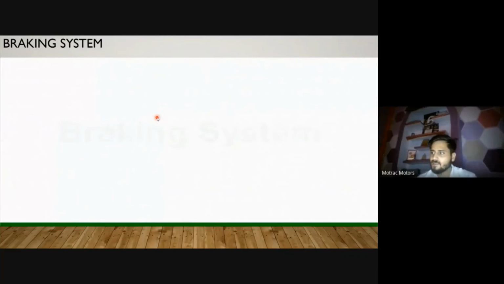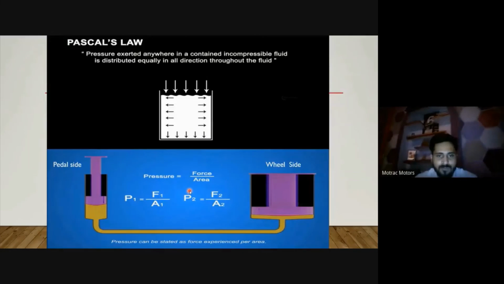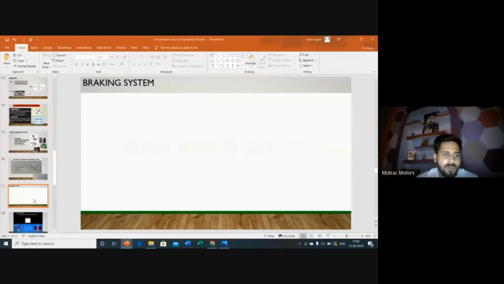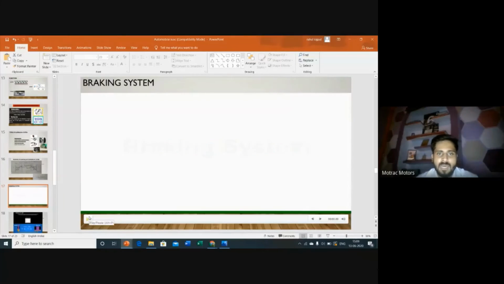Okay, so I'm just coming to the braking department. Guys, I'm completing all the sections in a very brief manner. If you have any kind of doubt, you can connect with me after this session. Okay, I'm starting the braking system. A braking system helps to stop a vehicle or reduce the speed of a vehicle. I'm just showing this video. Just watch this video and I'll explain all the things. I hope all your doubts will be cleared with this video.